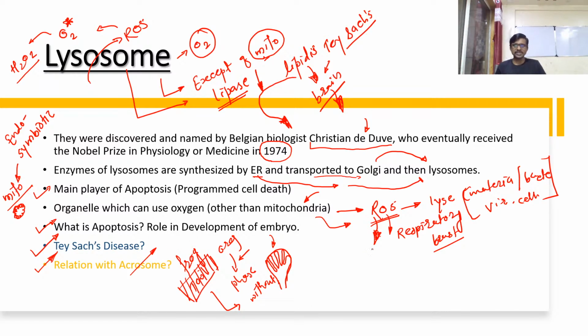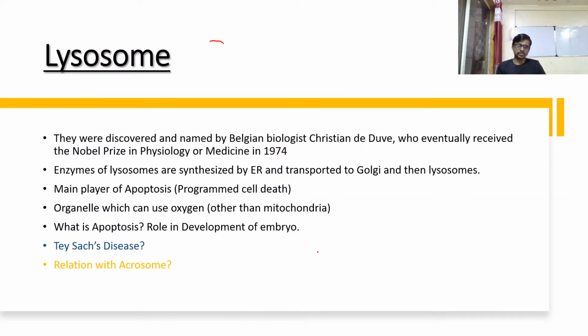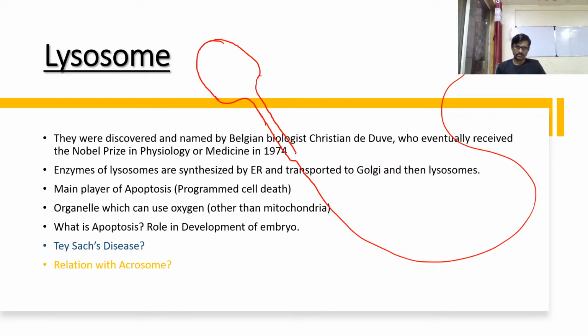So acrosome, let's see what is acrosome. Most of the people know, or can recall, the structure of the acrosome and where it is placed. This is the structure of a sperm, for example. This part is called the head, the middle part is called the midpiece, and this is the tail of a sperm.